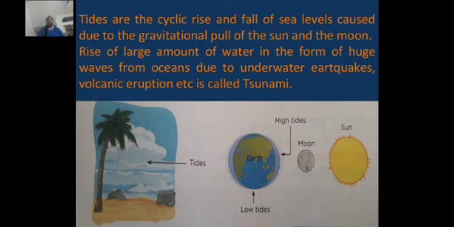Okay, a large tsunami occurred in the Indian Ocean in the year 2004 on 26 December, causing a major loss of life and property in the coastal regions of Tamil Nadu and Kerala. The Andaman and Nicobar Islands were among the worst hit areas in India. So these are all about tidal waves and tsunami.